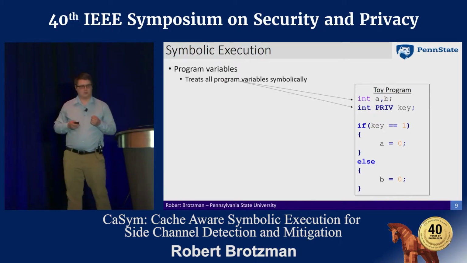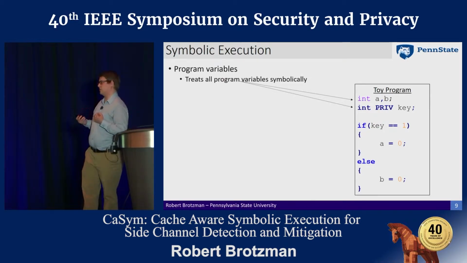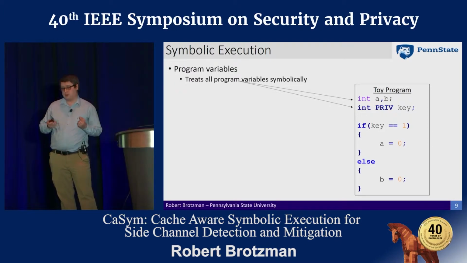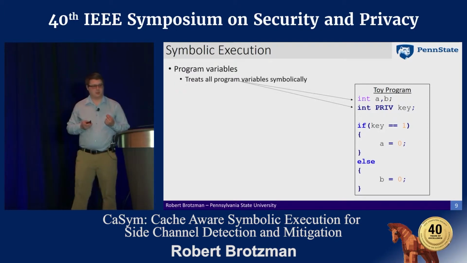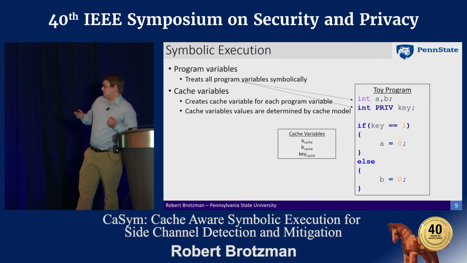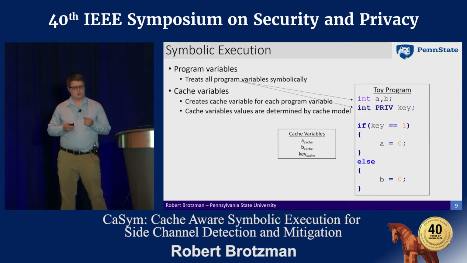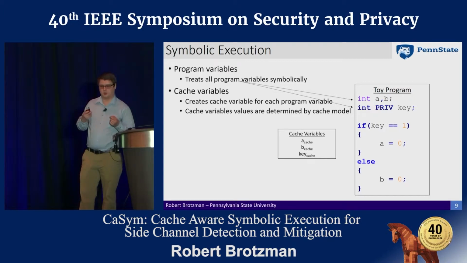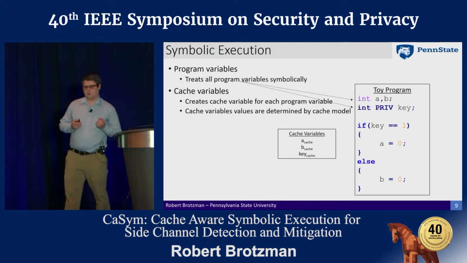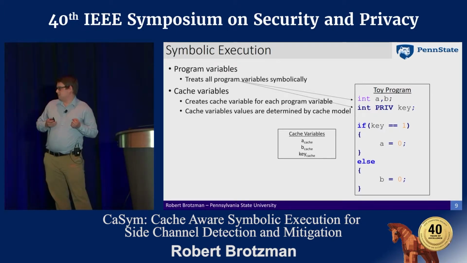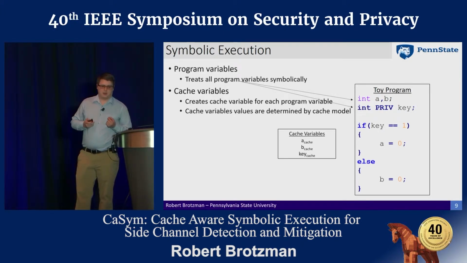Unlike some tools that use symbolic execution, we actually treat all program variables as symbolic values instead of making some of them concrete. This is true for both public and private inputs. Then we also introduce cache variables, and we create a cache variable for every public variable. These cache variables are expressed differently depending on which cache model is selected.